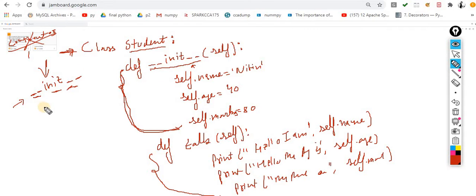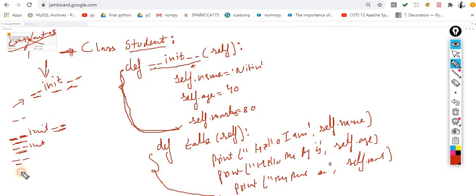In my first session on core Python, I already told you there are special variables. I already showed you in my first or second class. They start with double underscore and end with double underscore, and they can also start with a single underscore.